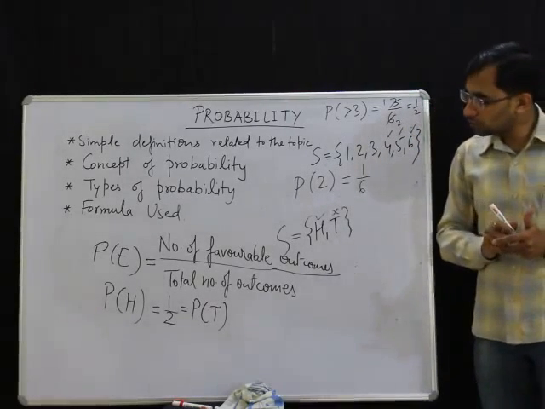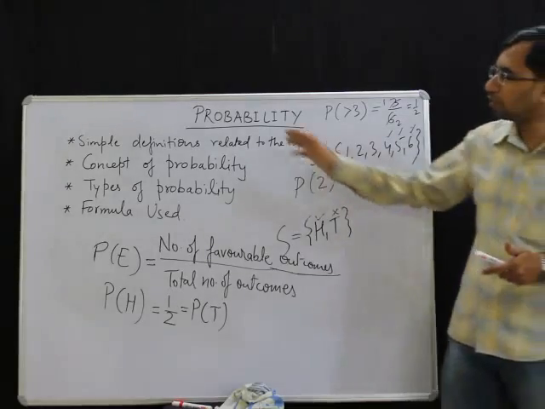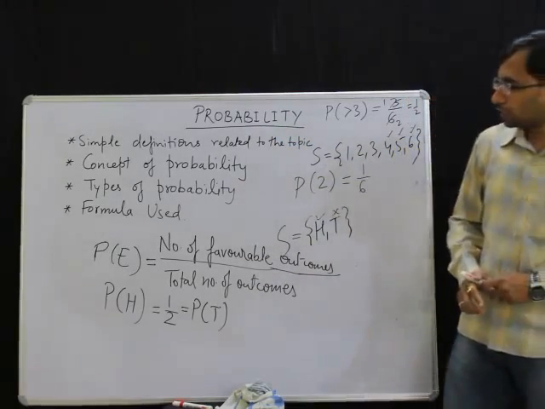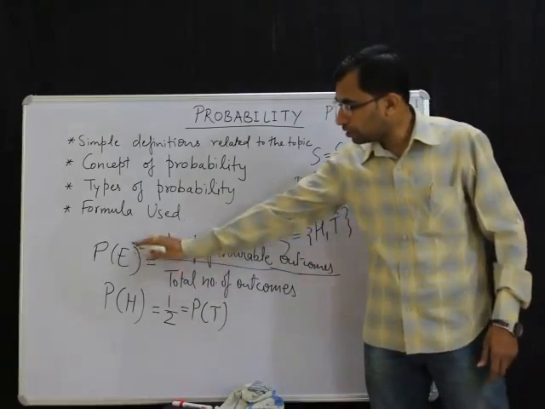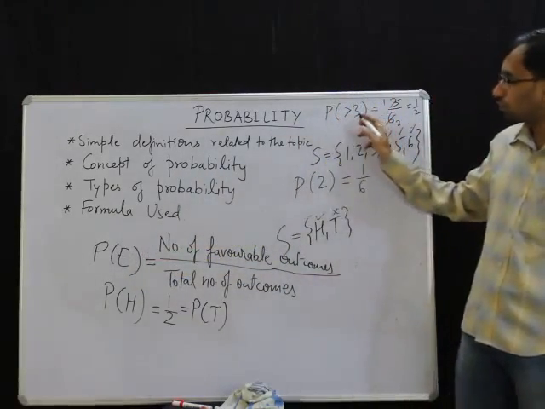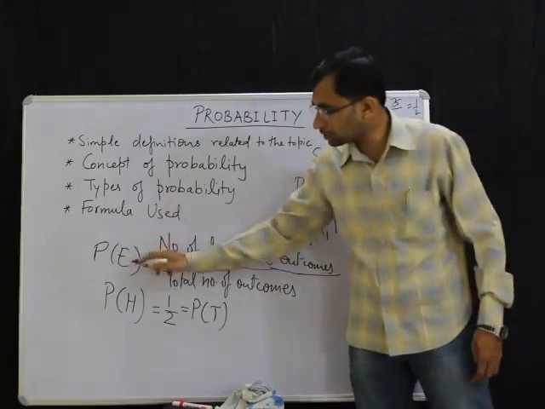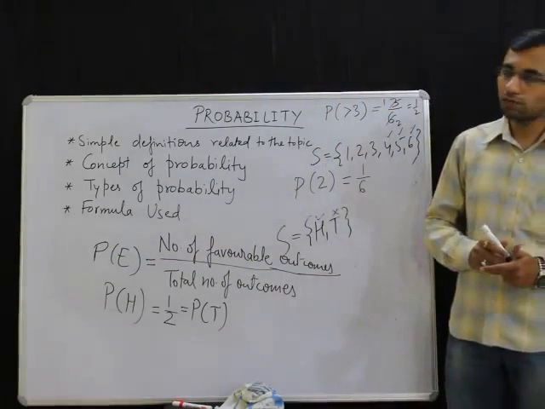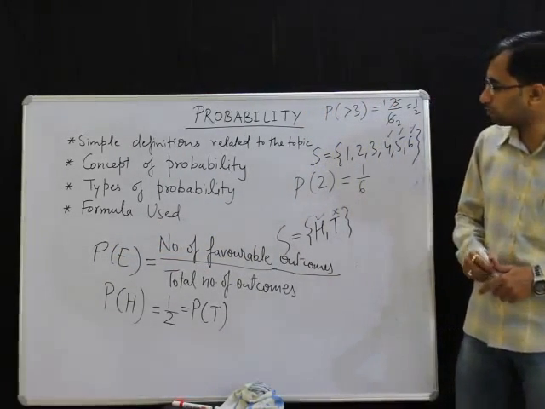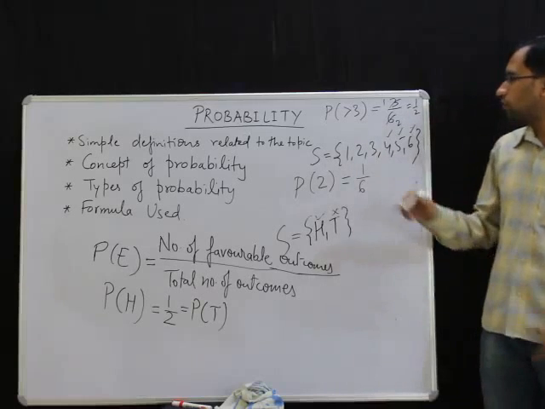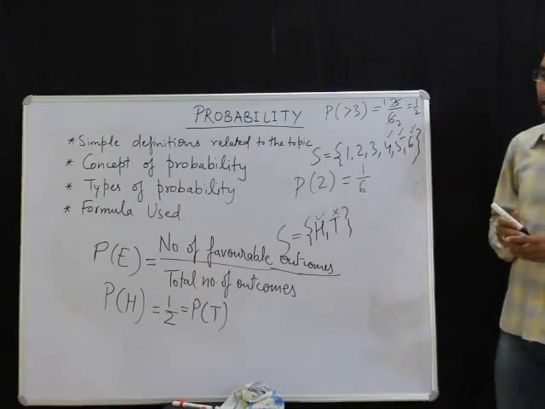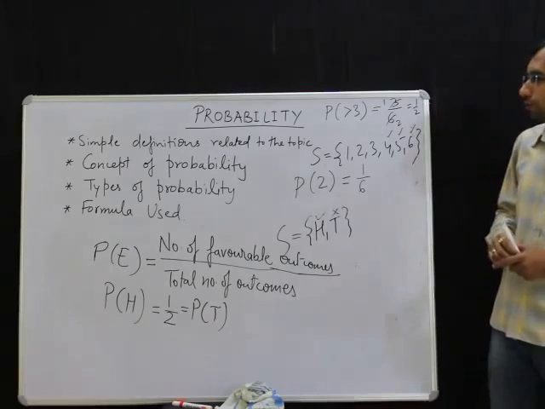Now there are a few things which you must remember while doing this topic. There are some precautions. The first thing is you must write this P(E), the probability of any event, in this format. You use this P, you use the brackets, and inside the brackets you mention the event for which you are trying to calculate the probability. The other thing is you must simplify the answer and try writing it down in the simplest form of fraction.